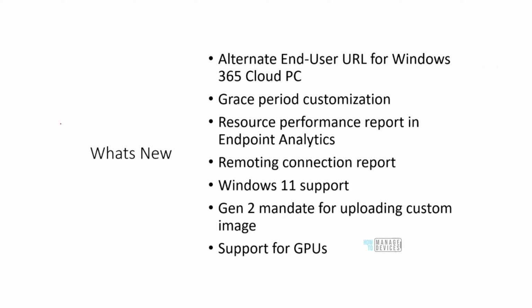Okay, there are a lot of changes that have happened since we released Windows 365. There is a newer or alternate URL that is present in order to access Windows 365. We have made some changes in the grace period customization. There is better reporting that is present now. There is a remote connection report that is present. We now support Windows 11 as well. So we now have an option of deploying a Windows 11 image as well. Generation 2 is made mandatory, and then we have support for graphical processing units as well.